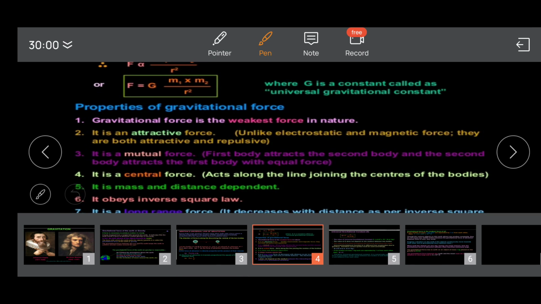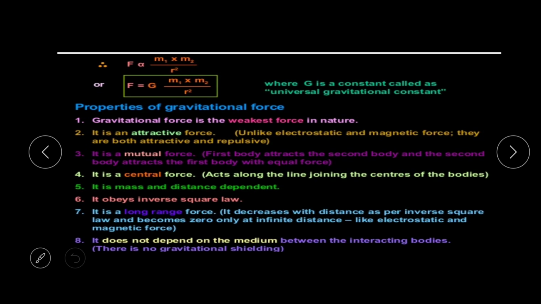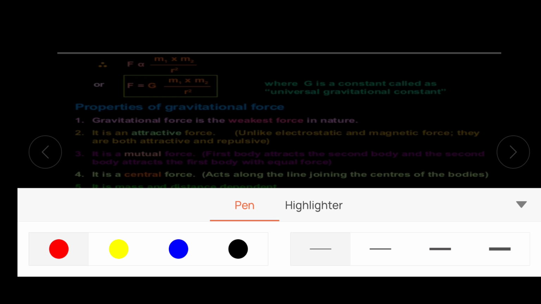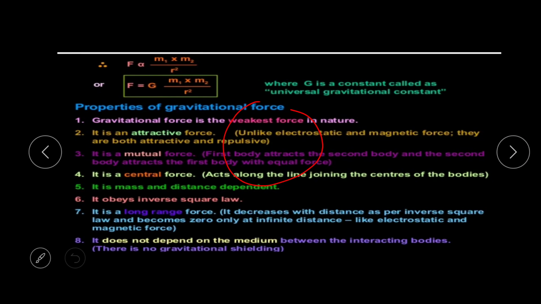So let me try to show you here how. Suppose this is a body. I will try to use this red pen. This is a body, a mass of any body. So this force acts on the center, not from here, not from here, but from here at the center. It will act at the center, and on another body also at the center. Understood? Just like that.